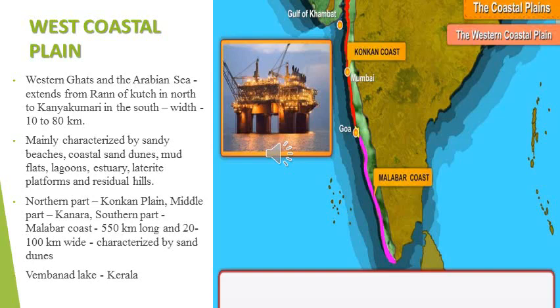If you take the west coastal plain, it is mainly characterized by sandy beaches, coastal sand dunes, mud flats, lagoons, estuaries, laterite platforms, and residual hills. The coastal plain is divided into three parts. The northern part is called the Konkan plain, the middle part is called the Kanara plain, and the southern part is called the Malabar coast.